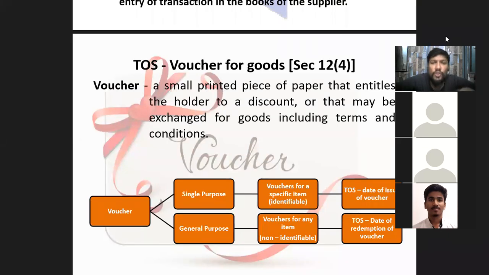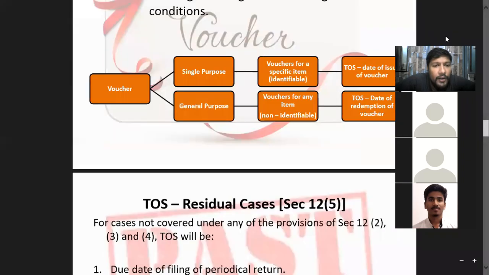वो हो जाएगा आपका time of supply. तो समझो I got a voucher from say Adidas, okay? And Adidas has given me this voucher exclusively for buying shoes. Okay, so it has to come under single purpose vouchers, right? Correct. So now the date when I have received this voucher becomes the time of supply for Adidas. Supplier कौन है यहाँ पे goods का? Adidas, right? Buyer कौन है यहाँ पे goods का? मैं हूँ. Time of supply और मेरा कोई लेना देना नहीं. I have nothing to do with time of supply. Who has to do with time of supply? The seller of the goods, the dealer, that is Adidas. So for Adidas, time of supply will be the date of issue of that particular voucher.